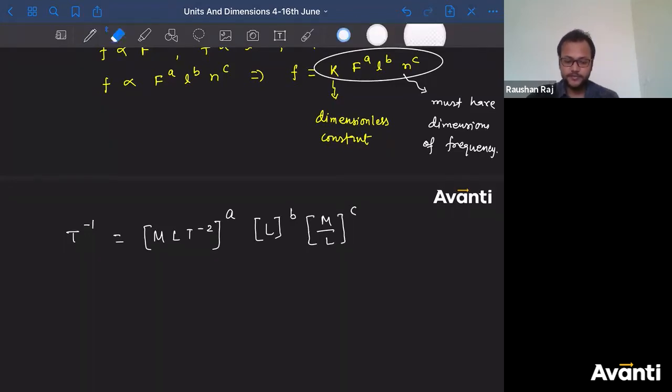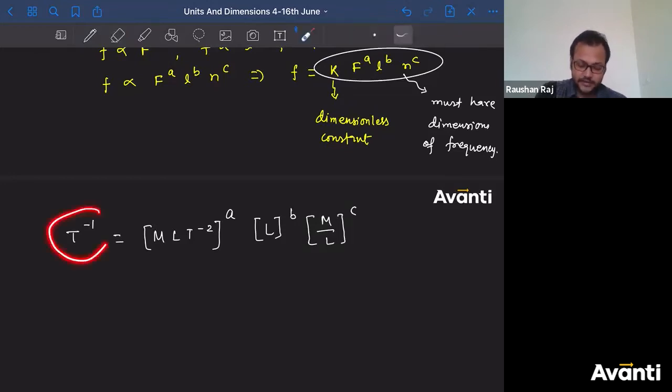Got it, guys? Now tell me, on the left hand side, if time has dimension -1, what should be the dimension of time on the right hand side? If they are the same physical quantity, the dimension of time on the left hand side should be equal to the dimension of time on the right hand side.